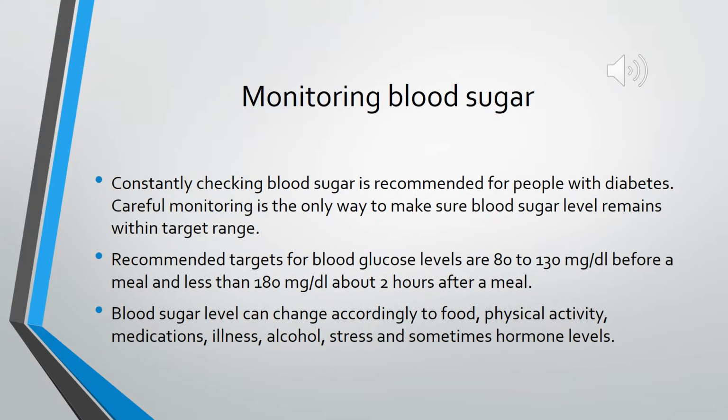Monitoring blood sugar. Constantly checking blood sugar is recommended for people with diabetes. Careful monitoring is the only way to make sure blood sugar level remains within target range. Recommended targets for blood glucose levels are 80 to 130 milligrams per deciliter before a meal and less than 180 milligrams per deciliter about 2 hours after a meal. Blood sugar level can change according to food, physical activity, medications, illness, alcohol, stress, and sometimes hormone levels.